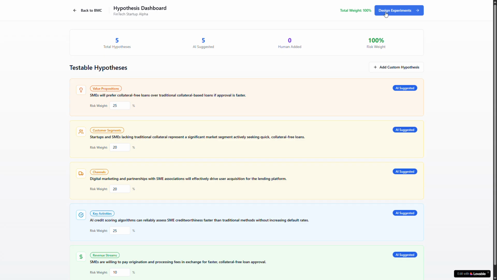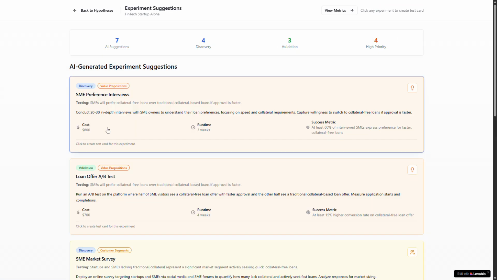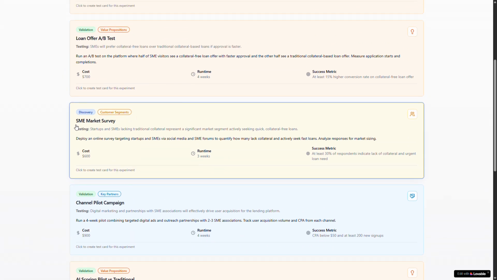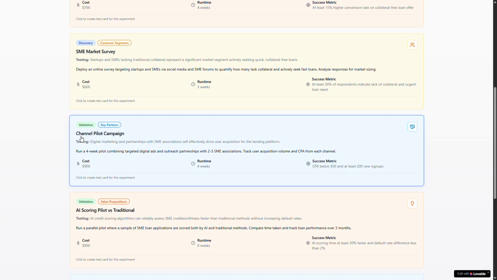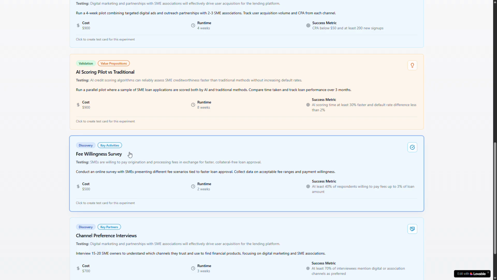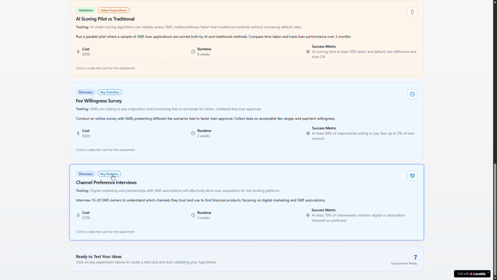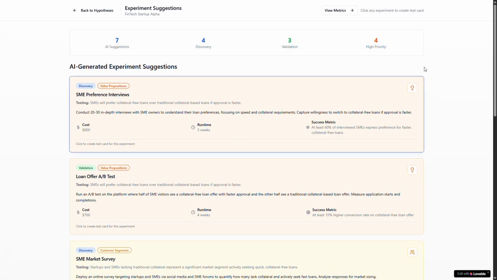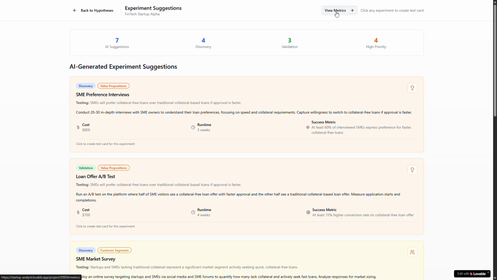Once you are clean with your hypotheses, you can design your experiments. The AI will create the experiment accordingly for each type of hypothesis. For example, for this customer segment hypothesis, an SME market survey is required, whereas for key partners a pilot campaign is required. In key activities there is again a survey, and for partners there are interviews. So it depends on what kind of experiment is given to which business model block.